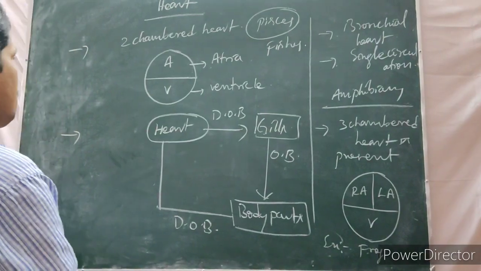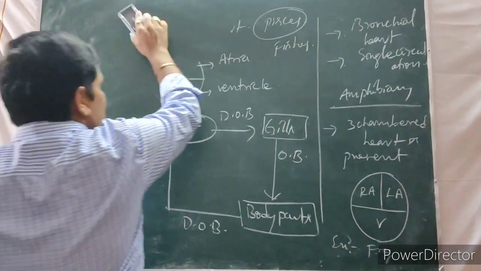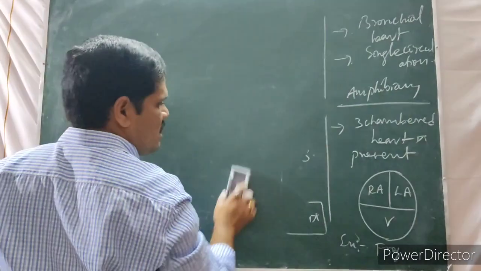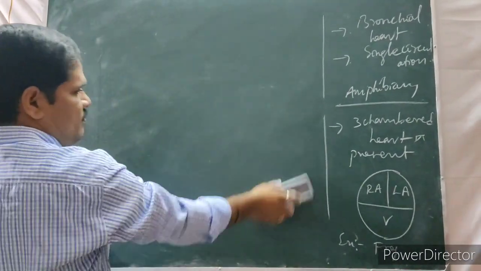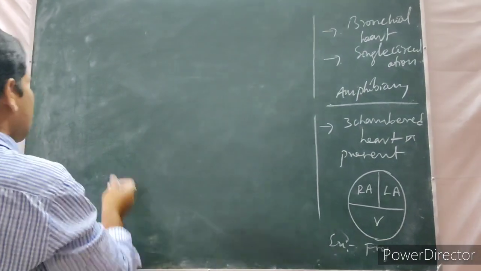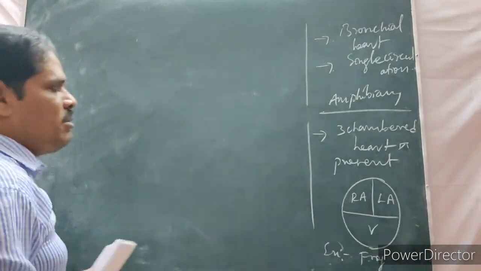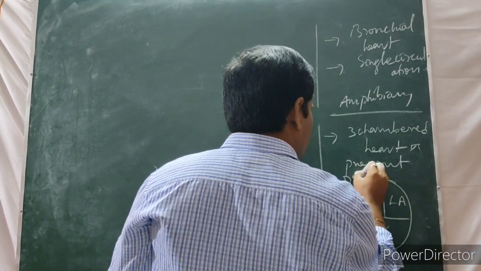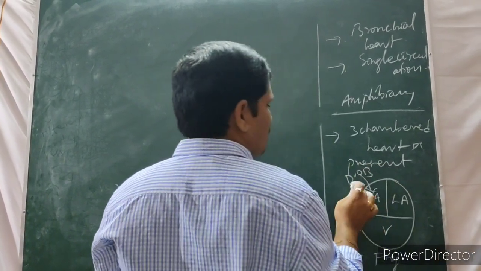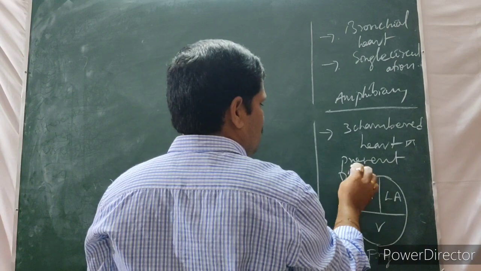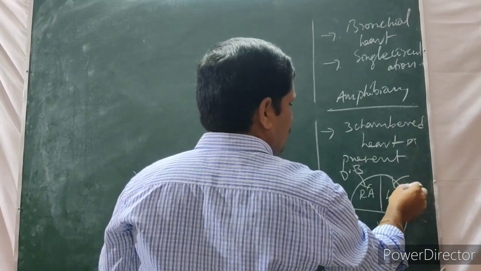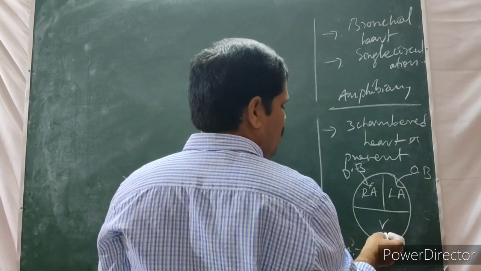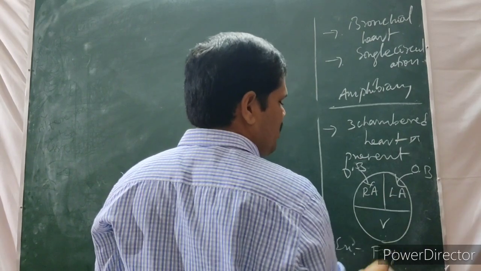Now, if you observe amphibians, a three-chambered heart is there. In the right atrium, deoxygenated blood enters. In the left atrium, oxygenated blood enters. Both the deoxygenated blood and oxygenated blood are mixed in the ventricle.